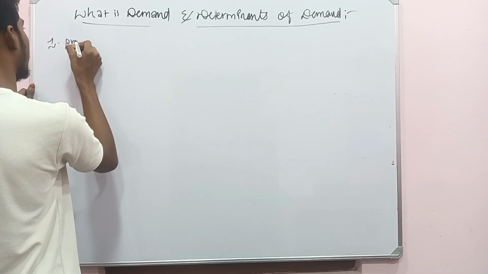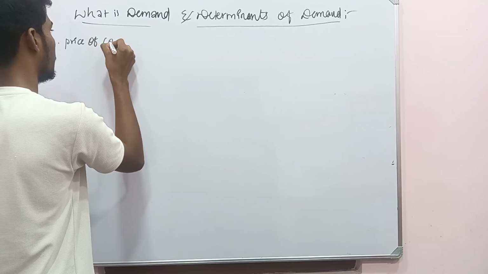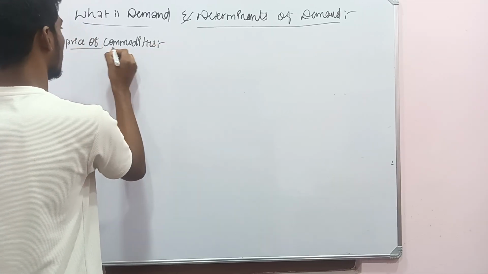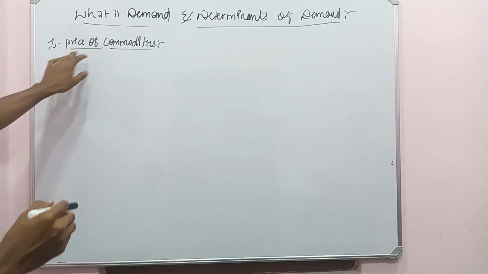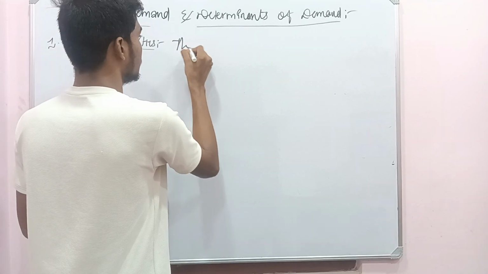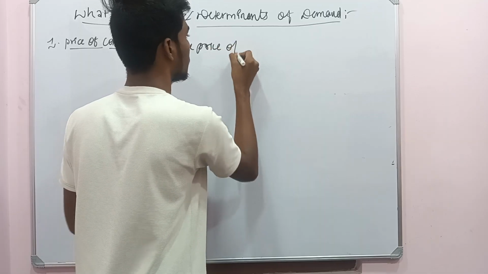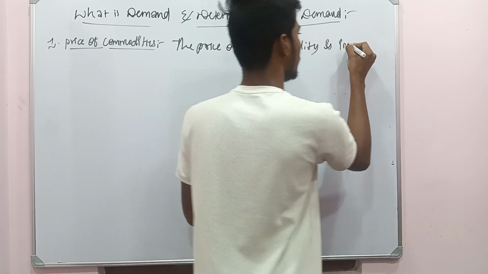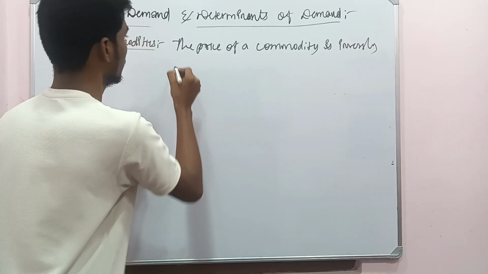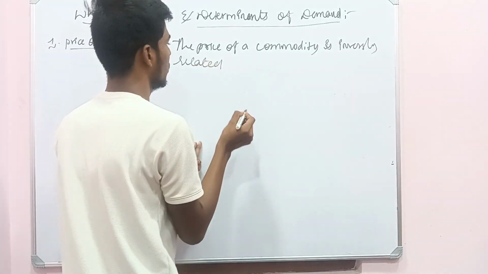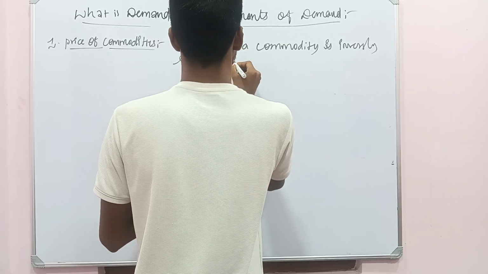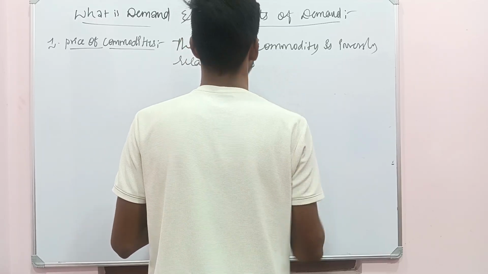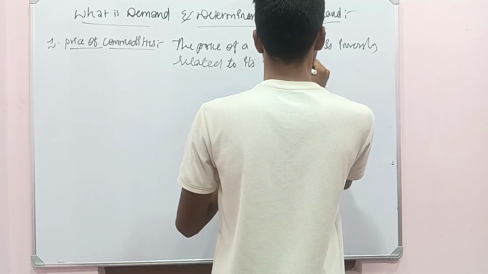First one, price of commodities. The price of a commodity is inversely related to its demand.